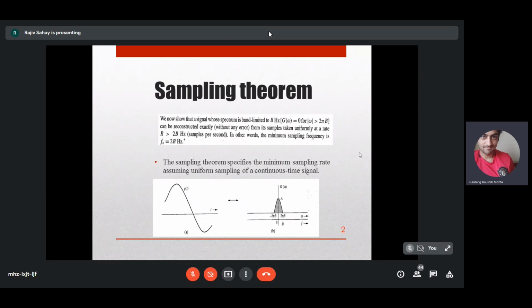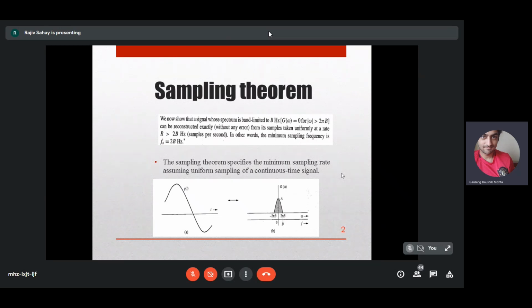So what we are discussing right now is a baseband signal, which is band limited. Please make a note of this. So whenever you discuss the sampling theorem, the Nyquist sampling theorem, you are actually discussing a baseband sampling theorem.